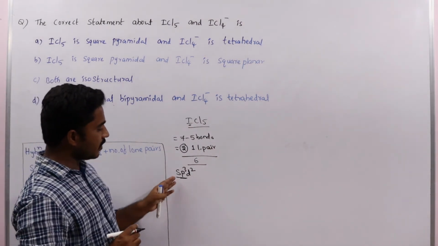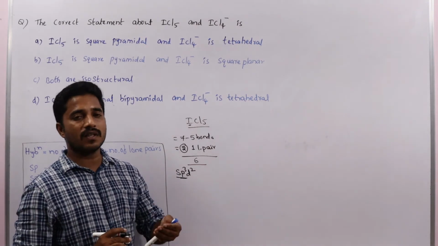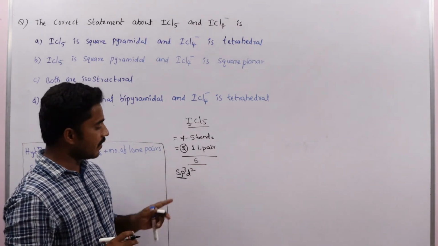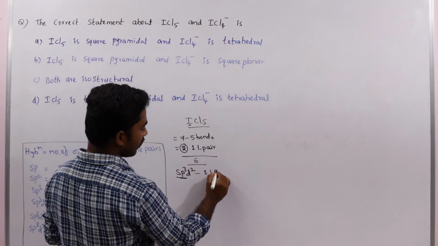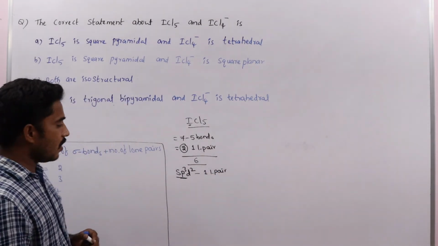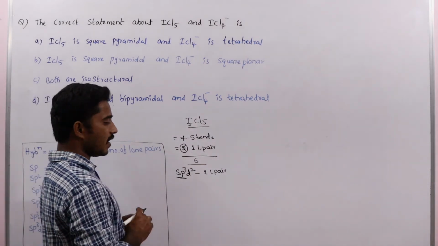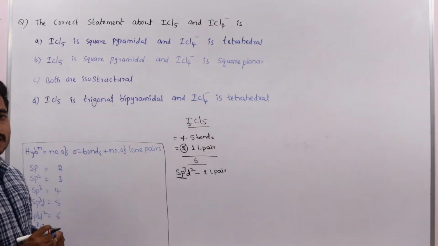Actually, sp3d2 hybridization without any lone pair shows octahedral structure. But here it is sp3d2 with one lone pair of electrons, so that shows square pyramidal structure.